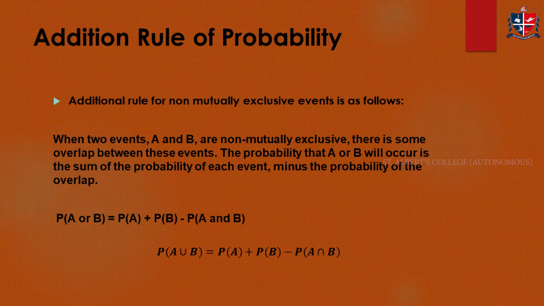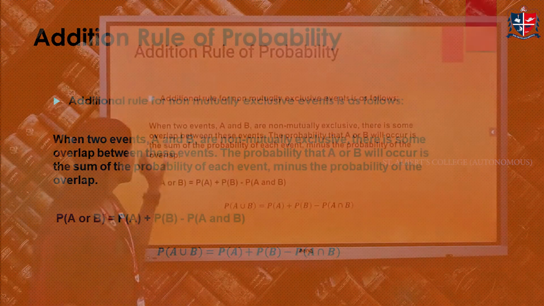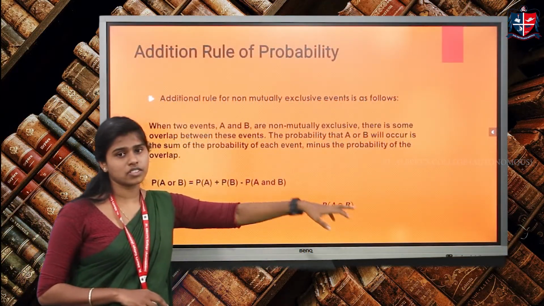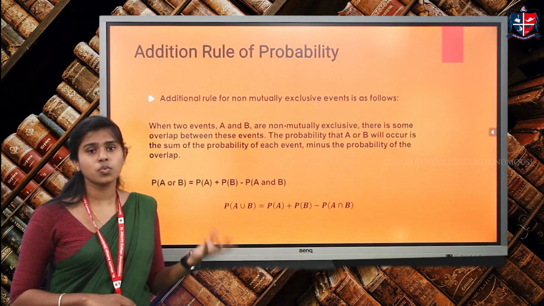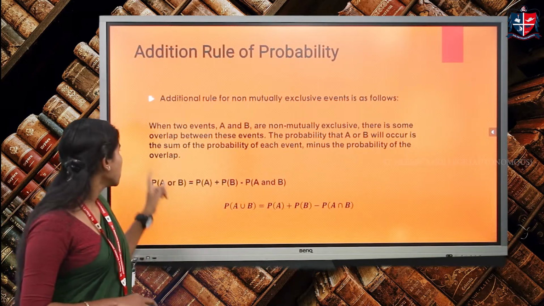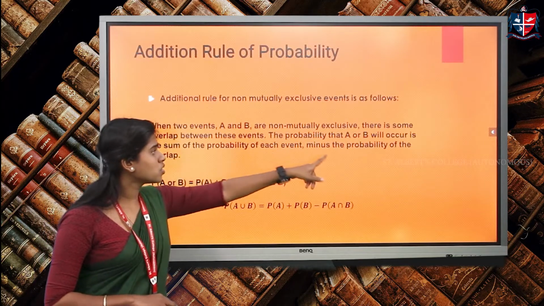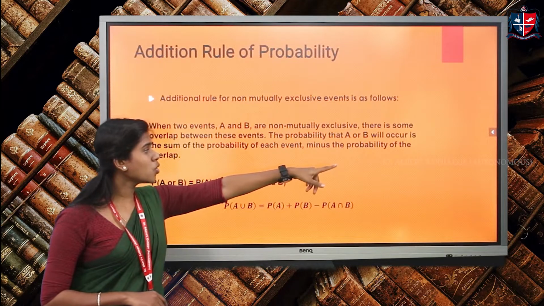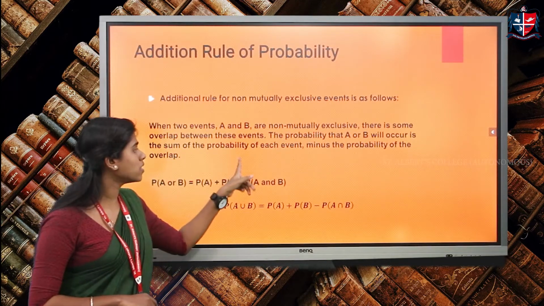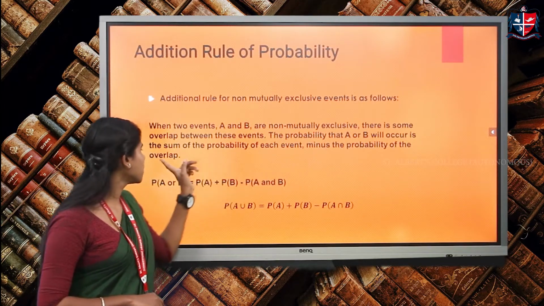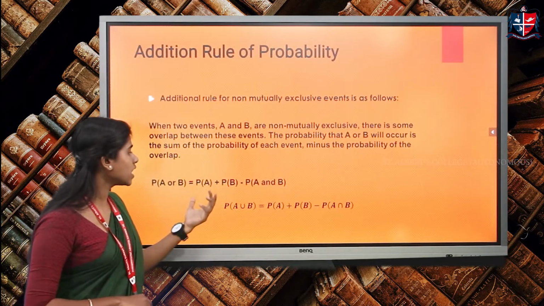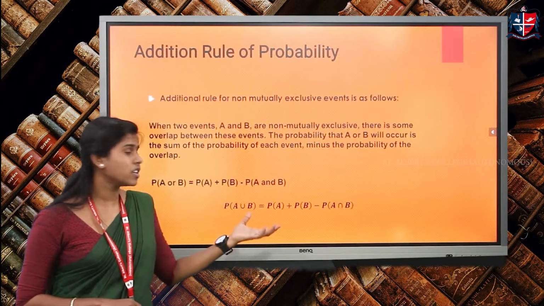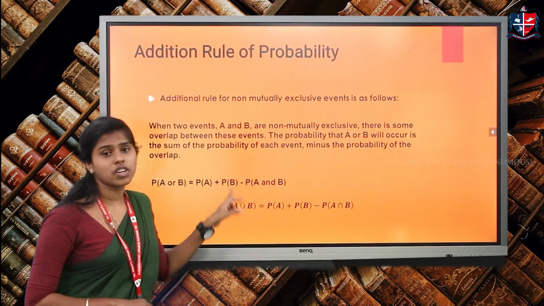Let's have a look at the addition rule of probability. Here we are going to explain the addition rule for non-mutually exclusive events. When two events A and B are non-mutually exclusive, there is some overlap between these events. The probability that A or B will occur is the sum of the probability of each event minus the probability of overlap. Overlap means the intersection, which should be deducted from the sum of the probabilities of both events.